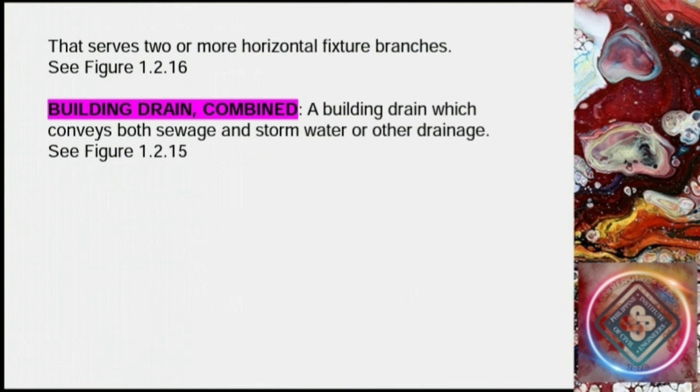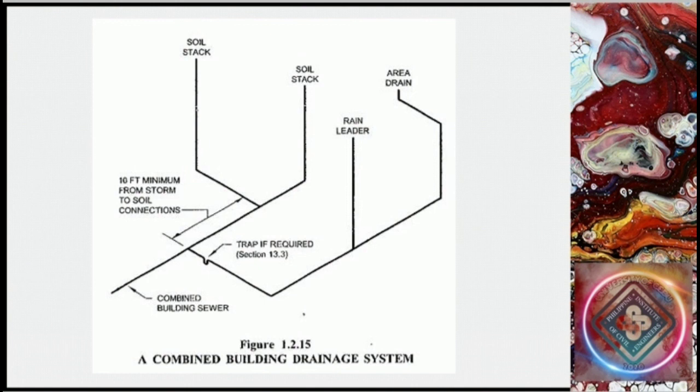See figure 1.2.16. Building drain, combined, a building drain which conveys both sewage and stormwater or other drainage. See figure 1.2.15. Figure 1.2.15 shows a combined building drainage system.